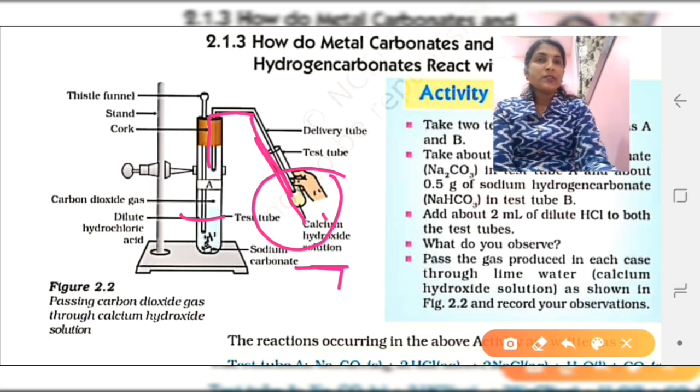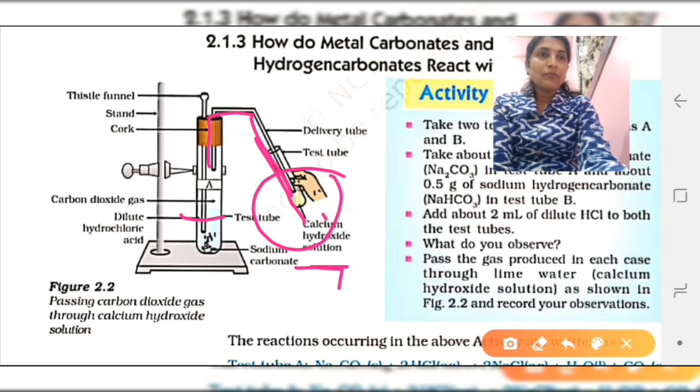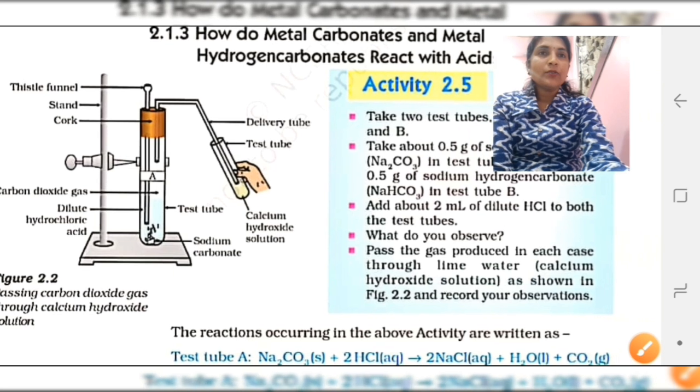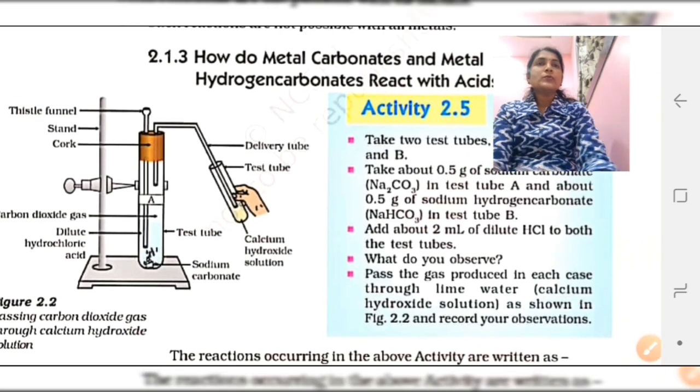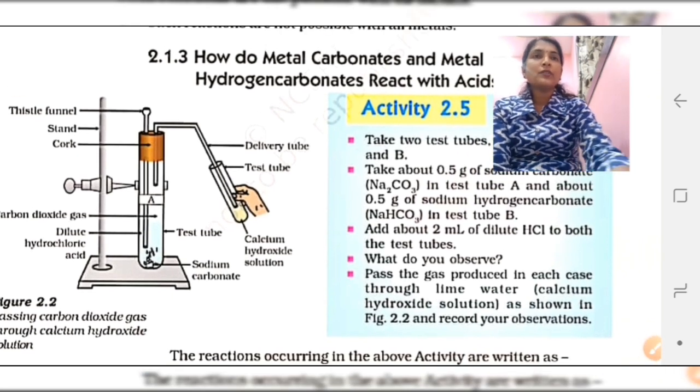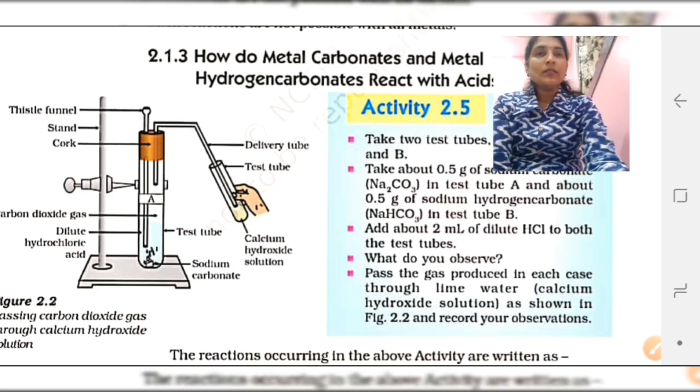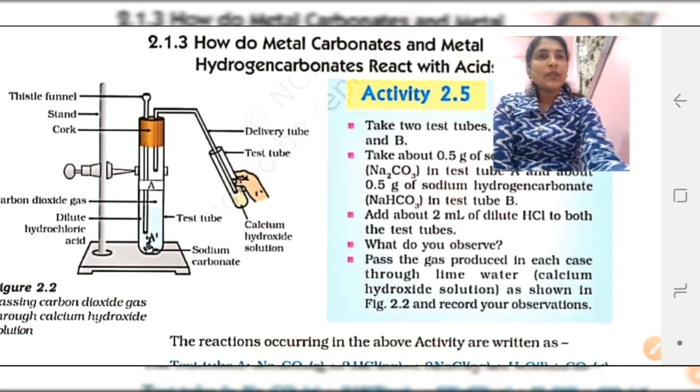Hydrogen gas burns with a pop sound, and the presence of CO2 we can identify when it passes in calcium hydroxide solution, it turns milky, so it shows its presence. So these are some tricks which we have to understand and note down. So here you have learned how metal carbonate and metal hydrogen carbonate react with the acid. So the next point is